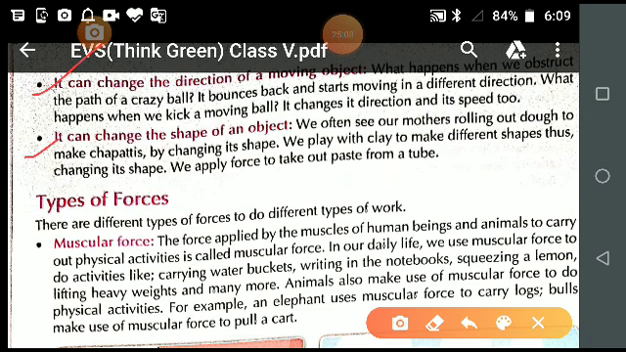Now students, I hope you know what a force is. Force is very simple. We are doing lots of activities in our day to day life by applying it, but we don't know the name of this. So what activities are we doing in our day to day life and how are we doing them? We do these by applying force.